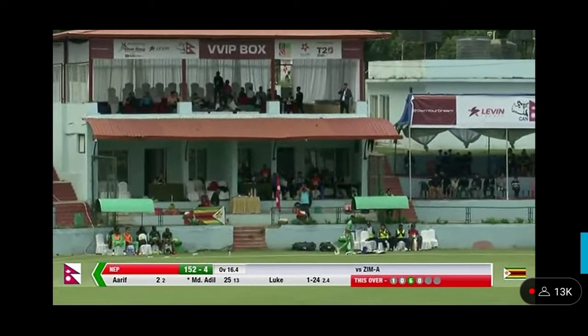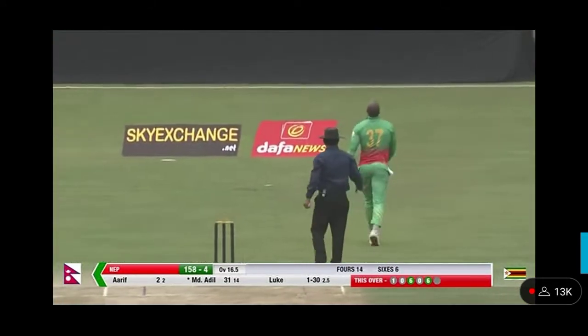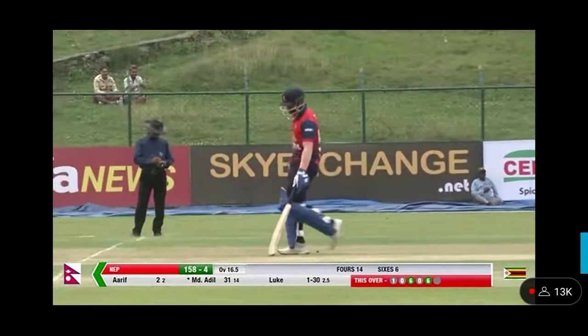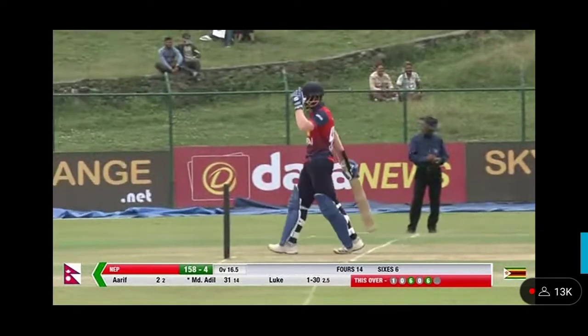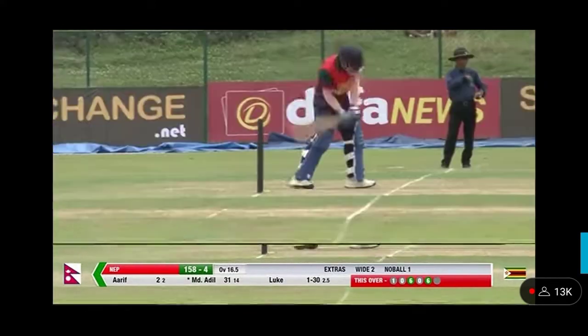They've found the finisher they were looking for in Nepal. And it's come from the broad young shoulders of a man who's only just made his international debut. But he seems to hit 6s with aplomb. Rather remarkably, at the age of just 18. Look at the power he possesses.